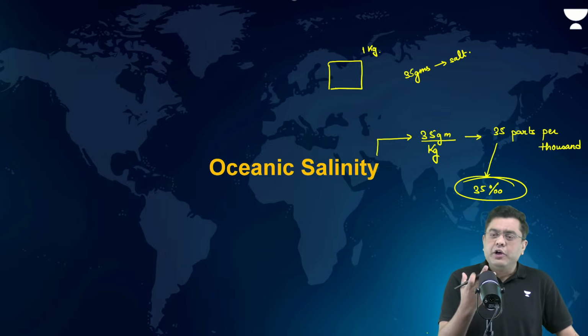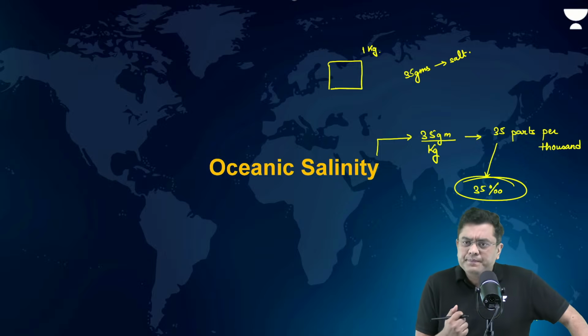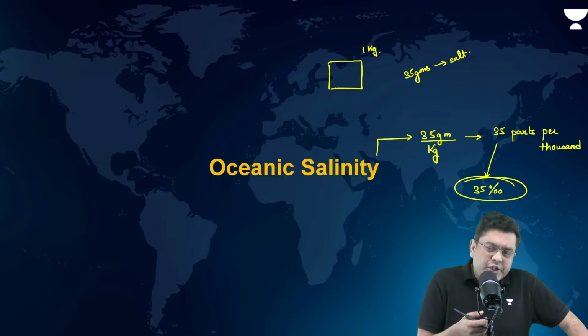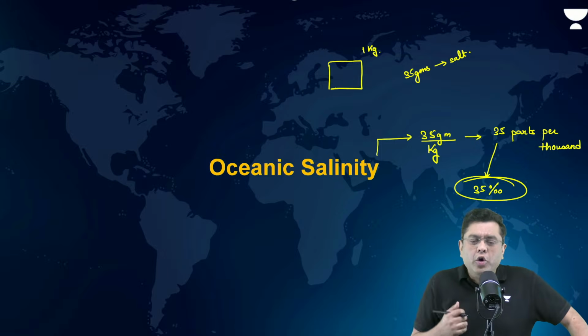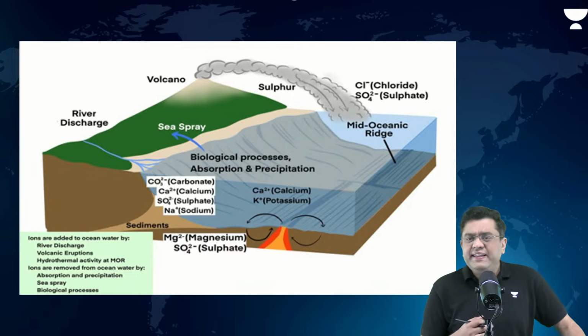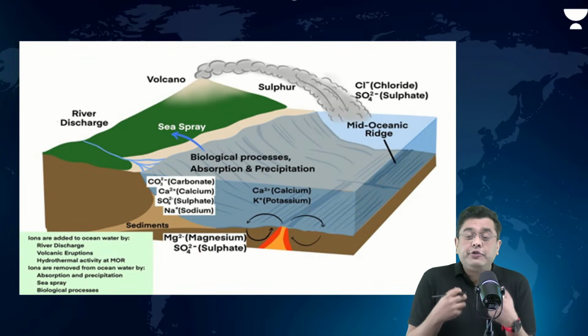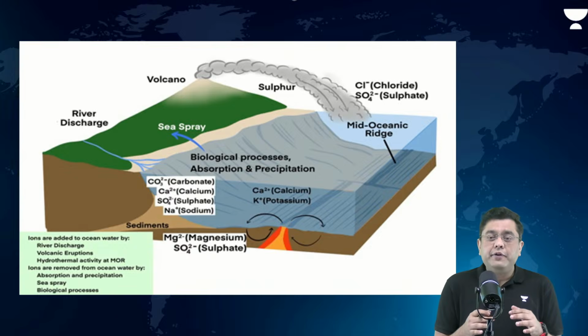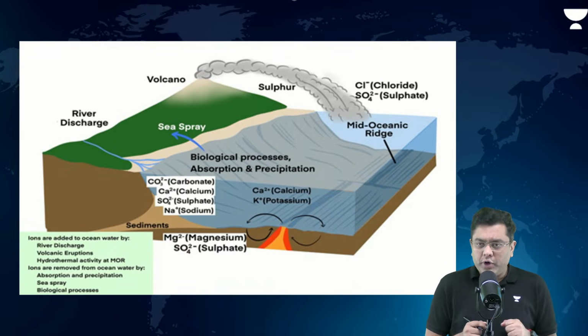Now, where does the ocean get its salt from? When we talk about calcium sulfate, magnesium sulfate, potassium sulfate, chloride, where do the oceans get all of that from? So basically, there are multiple different sources of salt addition and also multiple different sources which remove the salt.